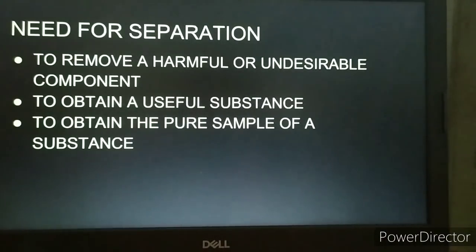These are considered undesirable substances which need to be removed before these food grains are cooked, or before wheat is converted into flour. So we need to remove the undesirable or harmful substances.